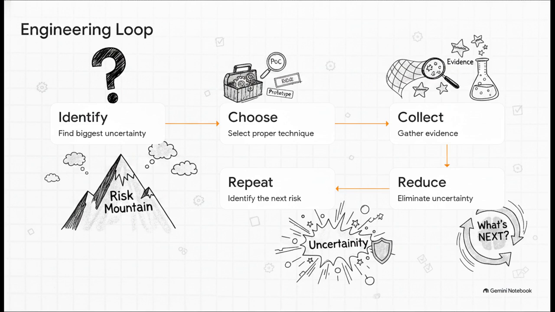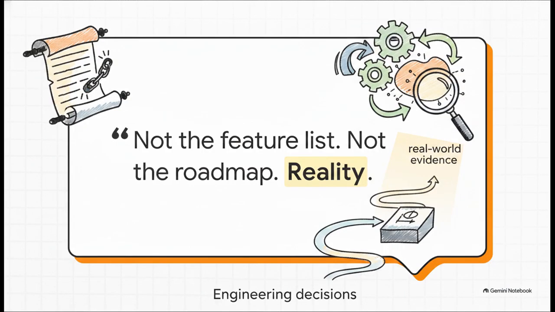And then, you take a step back, look at the project, and ask, okay, what is the new biggest monster that could cause us to fail? And the loop begins again. I absolutely love this takeaway. Professional engineering is all about letting real-world evidence determine your next step.